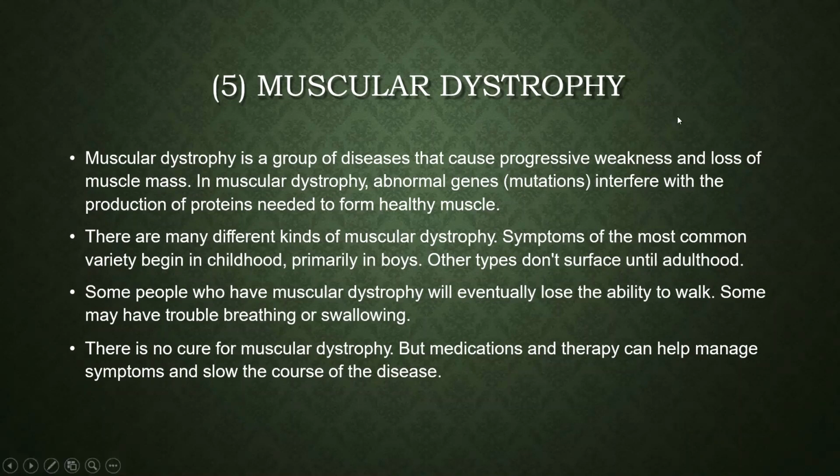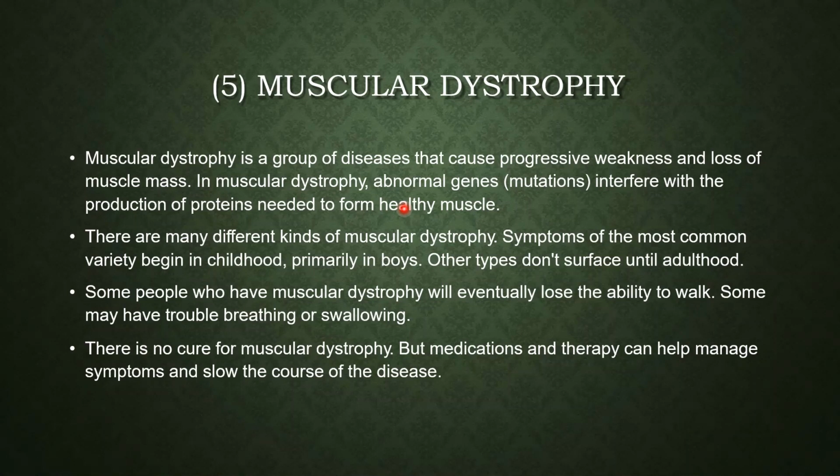In muscular dystrophy, abnormal genes interfere with the production of proteins needed to form healthy muscles. From the term muscular dystrophy itself, you can understand that it will be related to irregularities in the muscle.